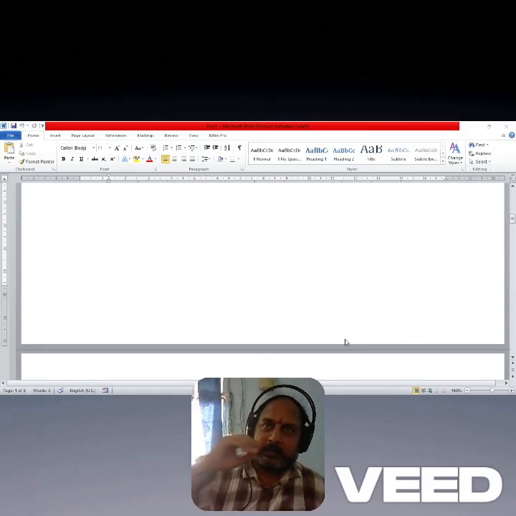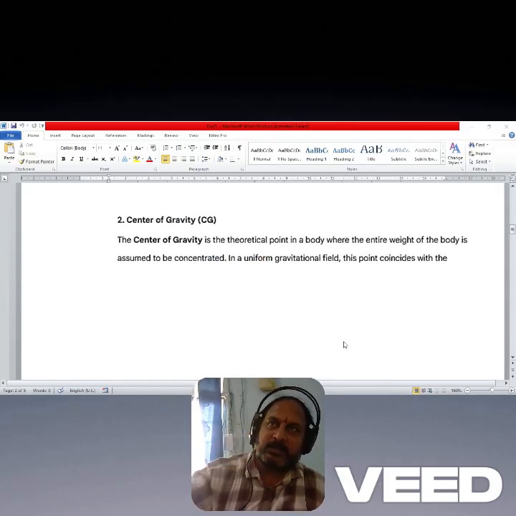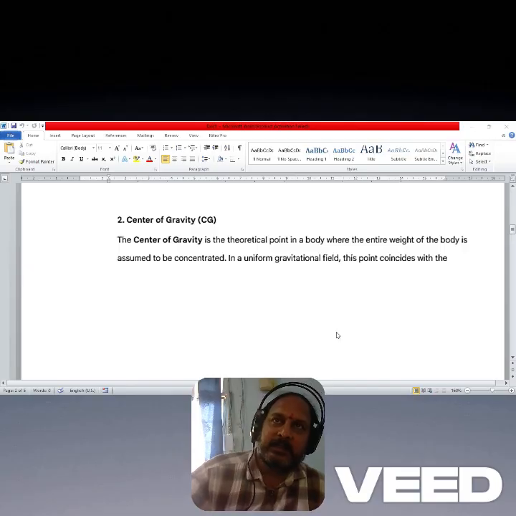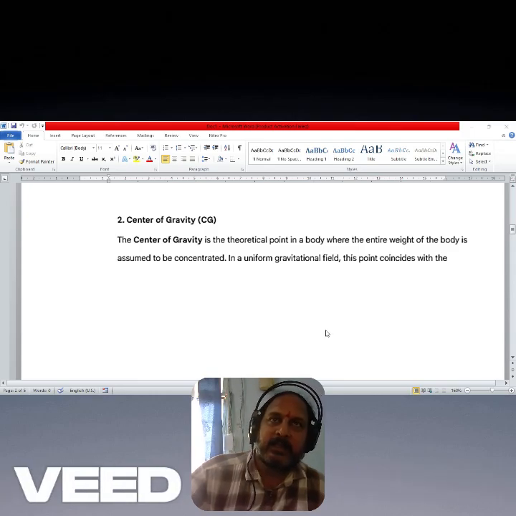Coming to the next important question: what is center of gravity? All bodies have a particular point which is known as the center of gravity. We can define center of gravity as the theoretical point of a body where the entire weight of the body is assumed to be concentrated.